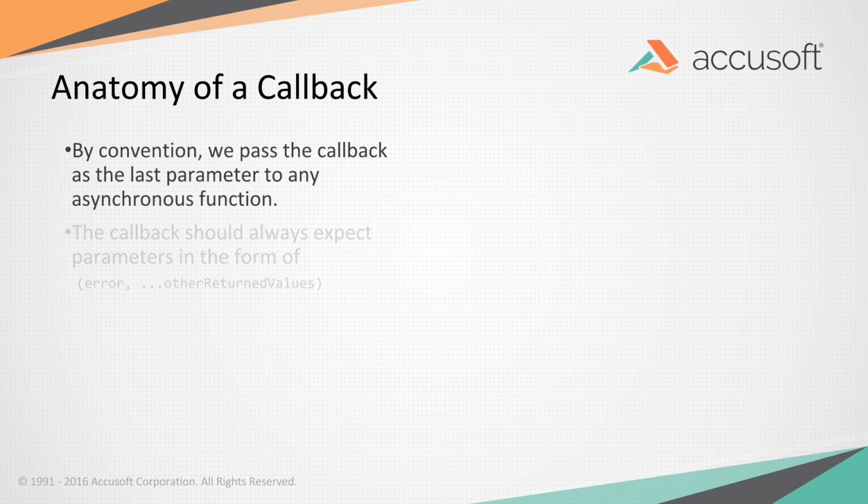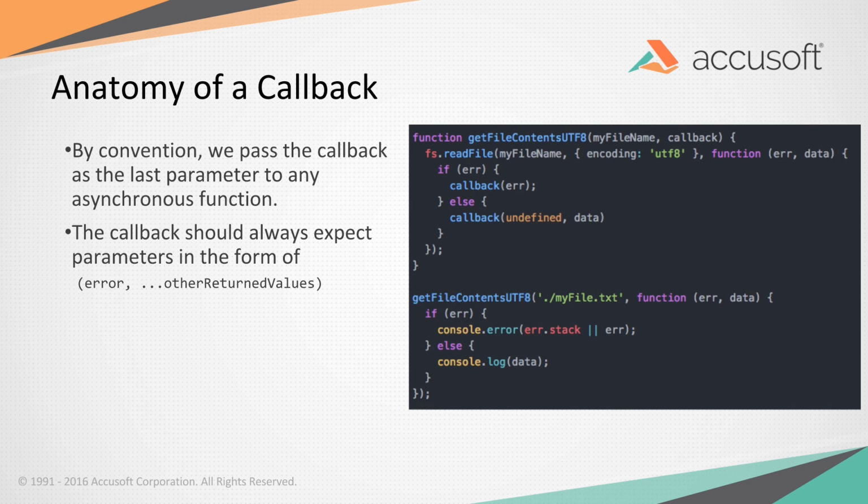We're also going to expect that the callback signature is going to be error, comma, any other values we want to get back. So you always pass an error object first, and you return that as a falsy object, undefined, null, 0, if you are not throwing an error. Anything in there that returns truthy should be thought of as an error by the handler, and it should not continue.